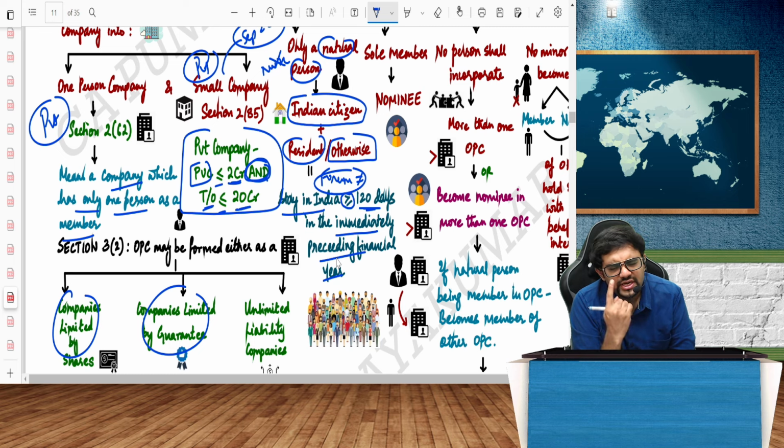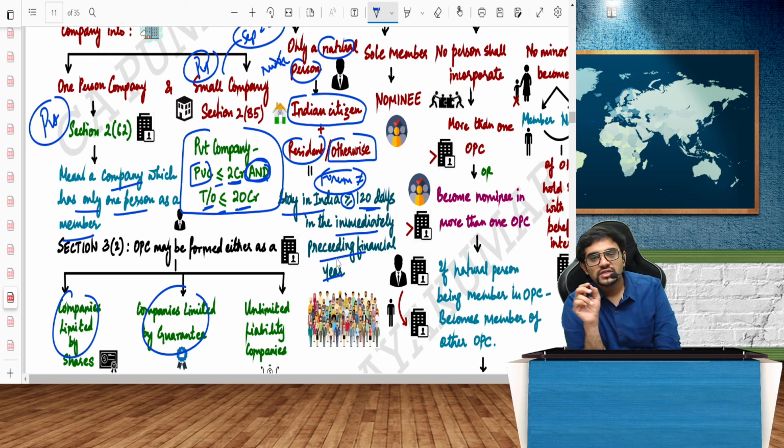Important change. Indian citizen, resident or otherwise. Otherwise means non-resident Indian. So in the form you should file whether you are resident or otherwise. How will you file this? If you are a resident, you should say that you should have stayed in India for minimum 120 days. When? In the immediately preceding financial year.